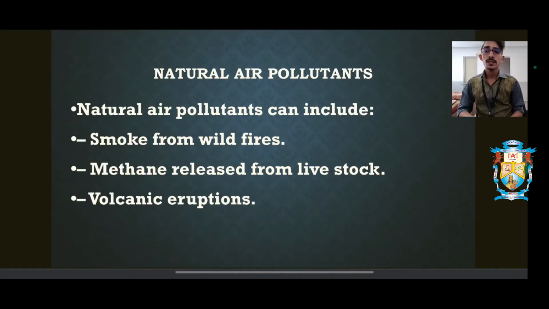So what are natural air pollutants? I think in the year 2020 we had one incident where the Amazon rainforest as well as the wildfire in Australia caused a lot of problems to the animal life over there. So this is one of the causes, that is, wildfires.